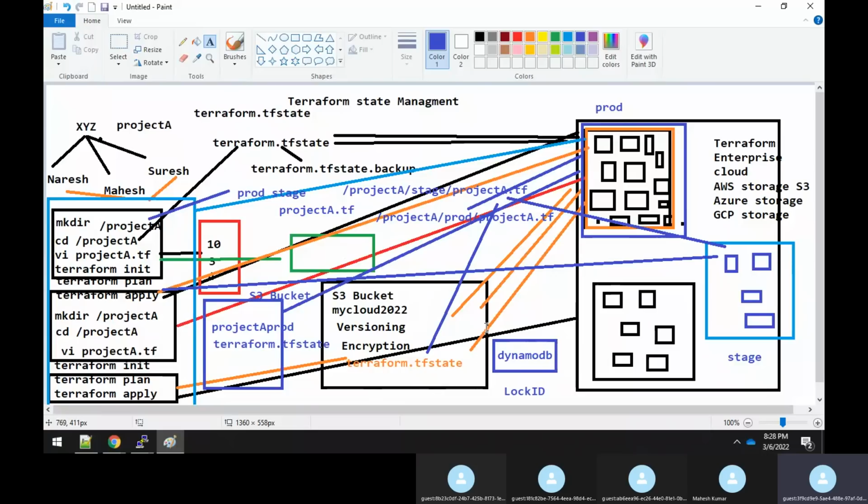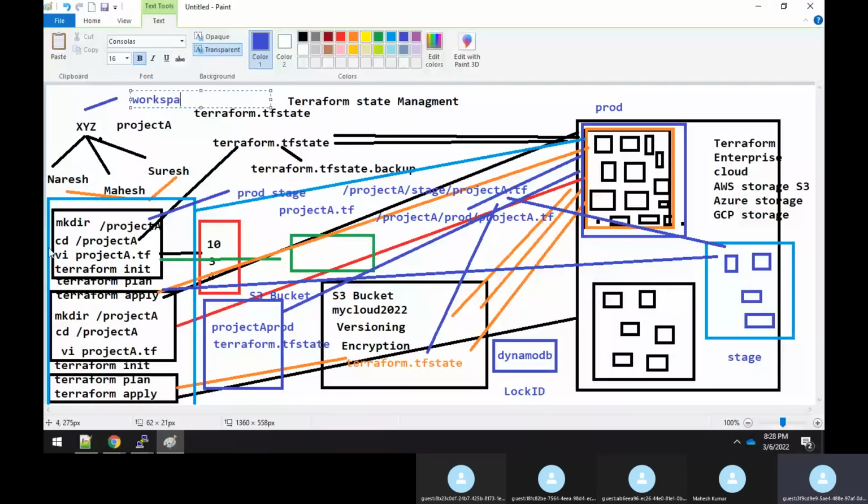Why can't I have only one S3 bucket, with which I can easily manage everything? To do that, Terraform in turn gives one feature known as a workspace. It provides a feature by the name workspace. This we will discuss in the next class, sir.